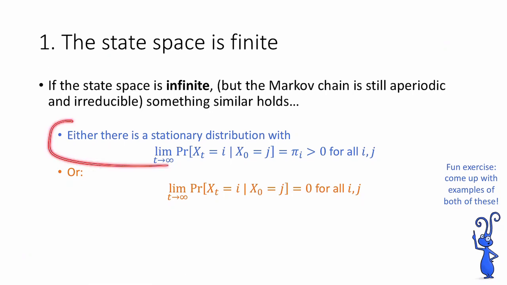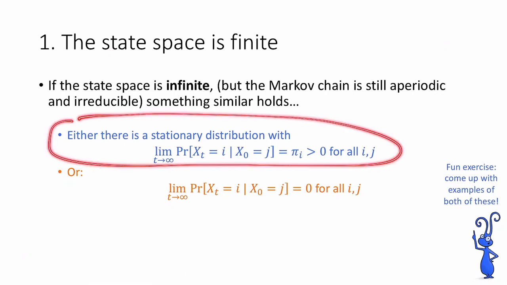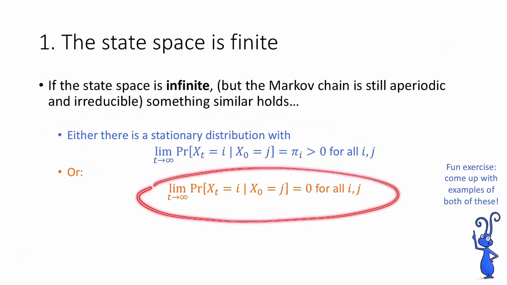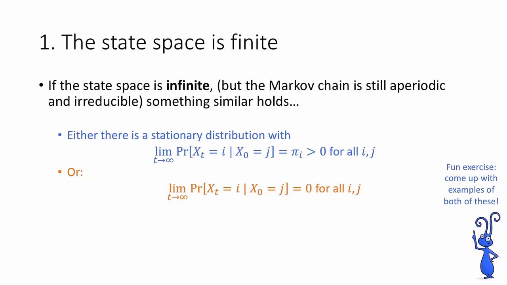Either there's going to be a stationary distribution with this property that we said before, or something else can happen, which is that the probability of ending up at state I, having started at some state j, is always going to be 0. So this is not something that would happen for the finite state space. It's a good exercise to try to come up with examples of Markov chains on infinite state spaces where both of these things occur.